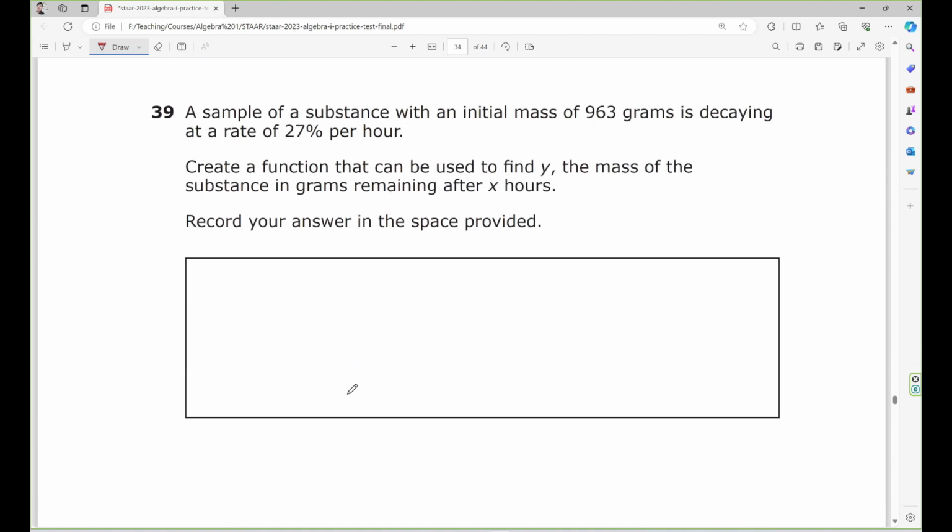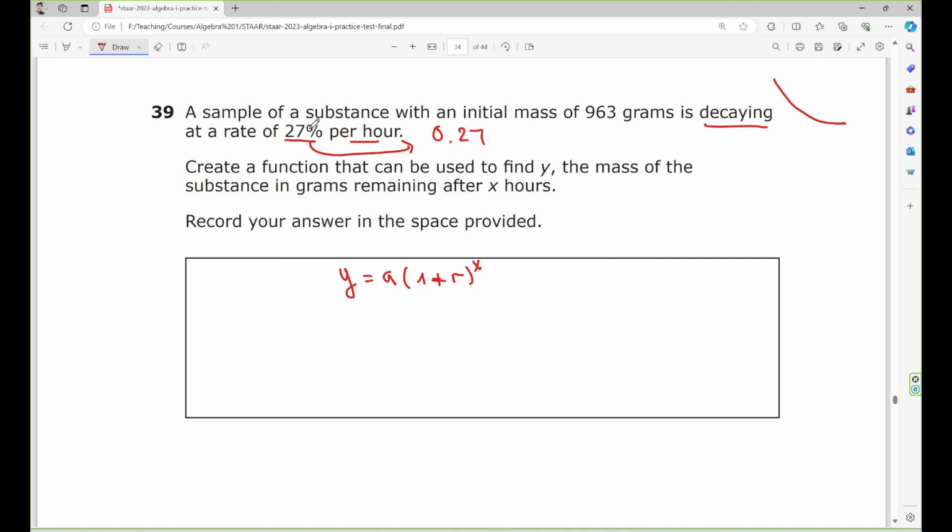Number 39, a sample of a substance with an initial mass of 963 grams is decaying. Right, decay which means going down, at a rate of 27% per hour. Alright, convert it to a decimal number, it should be 0.27. Create a function that can be used to find y, the mass of the substance in grams remaining after s hours. Now we know that y equal A times 1 plus r to the power s right here, because this is a growth function.